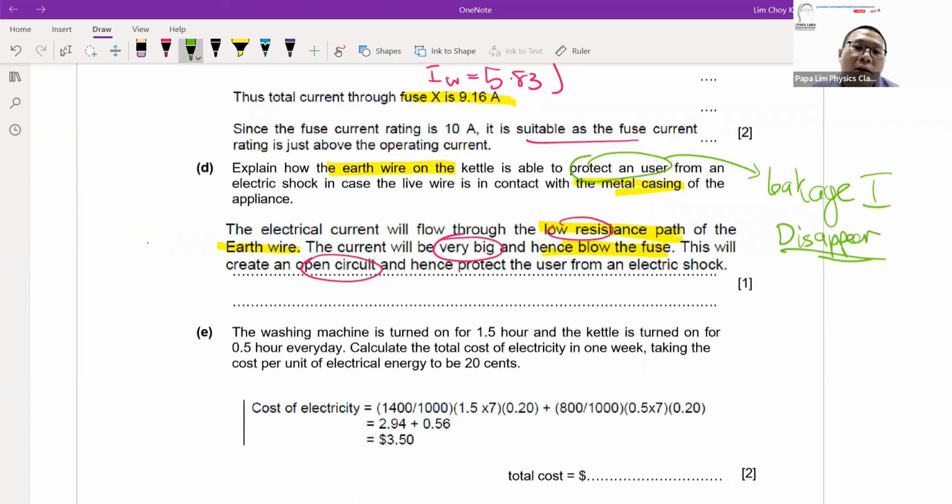But of course, will I be able to write fuse? If you ask me, my first take is I will actually stop at earth wire. I actually will not write fuse. So I would say no difference. If you happen to miss out the fuse, I would say it's not your fault, but just take note of it. Pack it inside your database, your revision tools, to make sure that if the question does include a fuse, always remember to link it to the fuse.